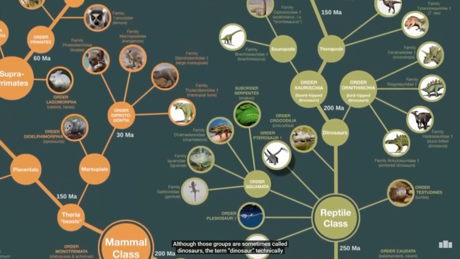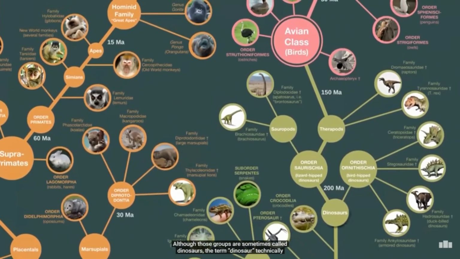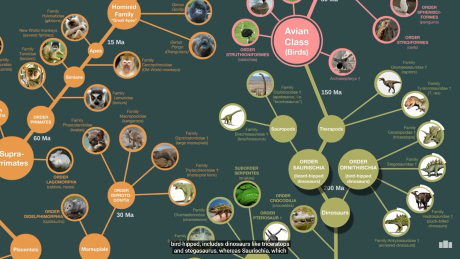Although those groups are sometimes called dinosaurs, the term dinosaur technically only refers to these 2 orders here, Saurischia and Ornithischia. Ornithischia, which means bird-hipped, includes dinosaurs like Triceratops and Stegosaurus, whereas Saurischia, which means lizard-hipped, includes the huge, long-necked herbivores called sauropods, as well as the carnivores called theropods. In the theropod group, we get the infamous T-Rex, as well as the raptors.